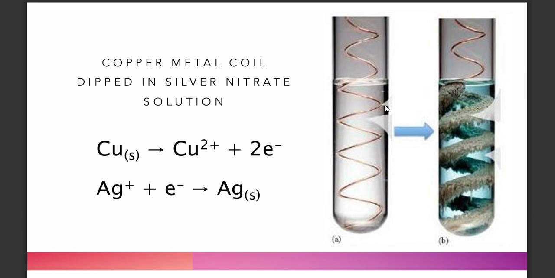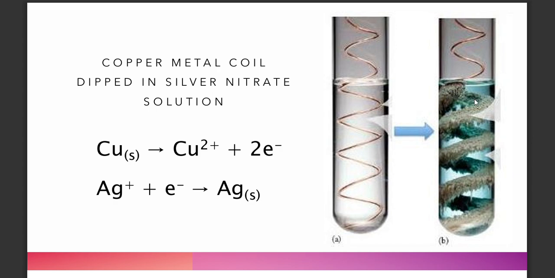where, supposing you have a solution of silver nitrate with silver ions, and you dip a copper wire, what happens here is that the copper wire will form deposits, or rather copper 2 ions dissolve in the silver nitrate solution.